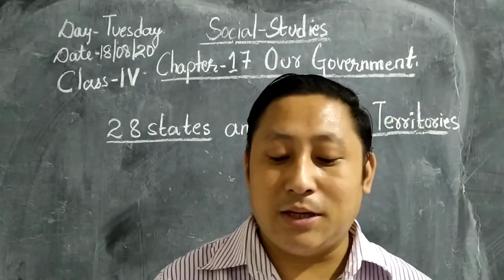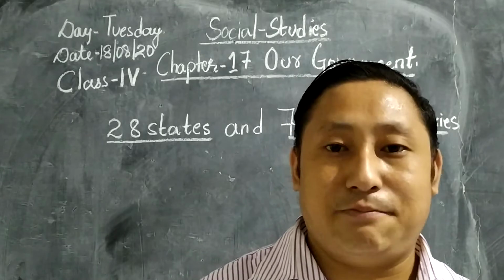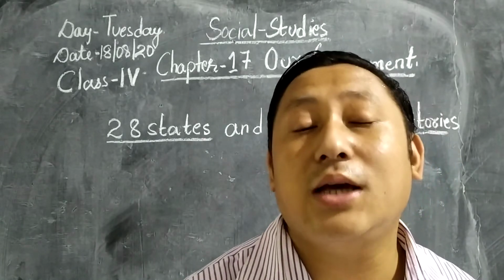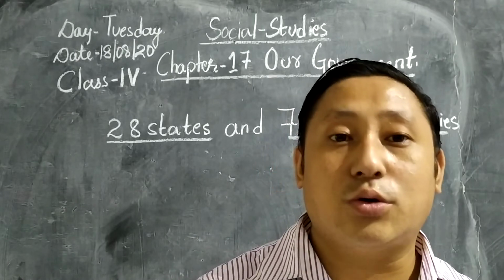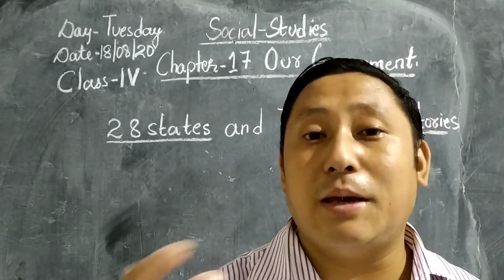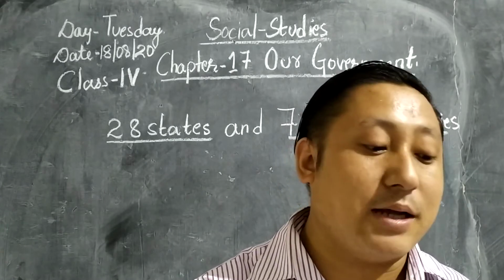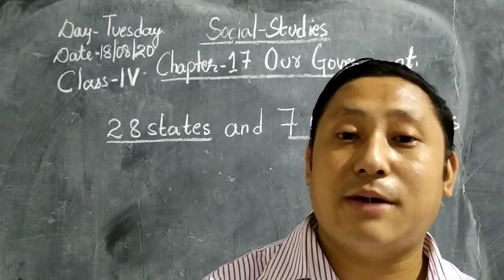They are elected by the members of the state legislative assembly. Whereas Lok Sabha members are elected directly by the people.